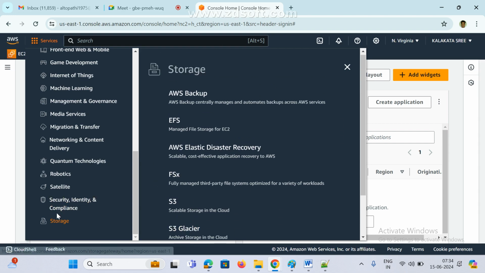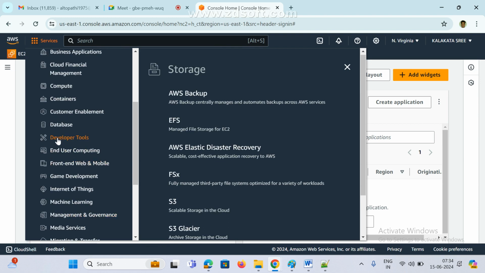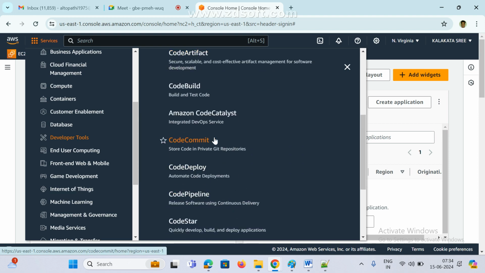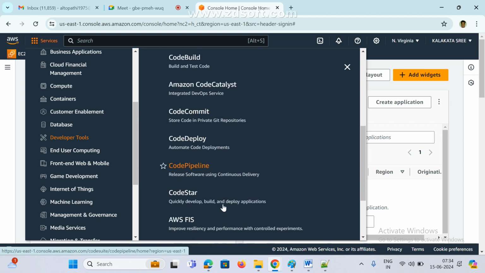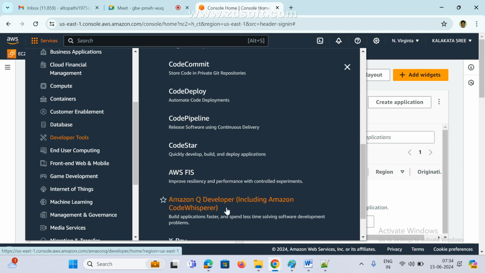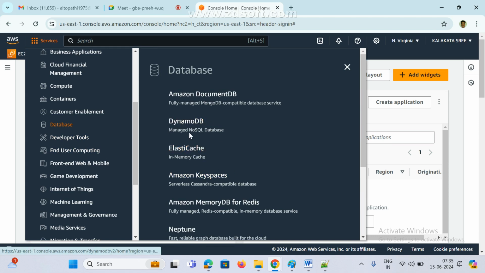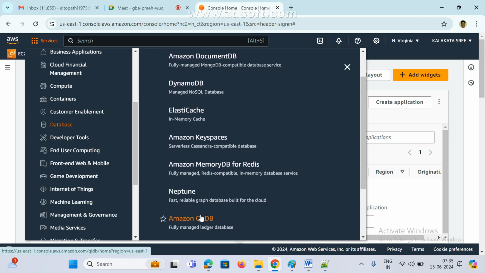Suppose you want a DB, here also we can see them. These are the developer tools. They are providing Cloud Shell, Code Build, Cloud9, Application Composer, CodeCommit and CodePipeline, CodeStar. These are the related developer tools. If you click on database, see here, DynamoDB and Amazon DocumentDB, Amazon QLDB. These are the types of DBs they are providing.